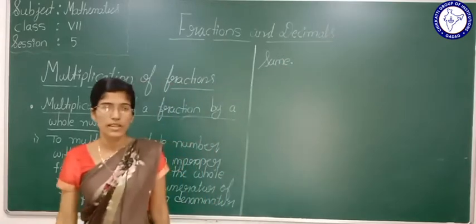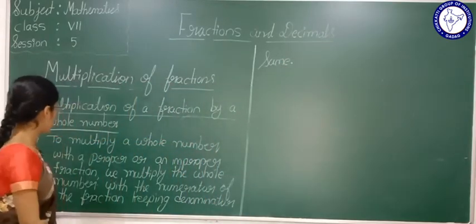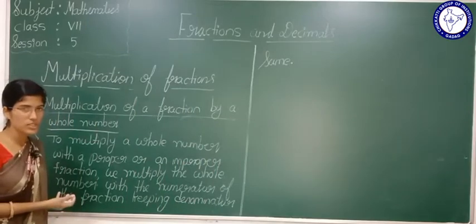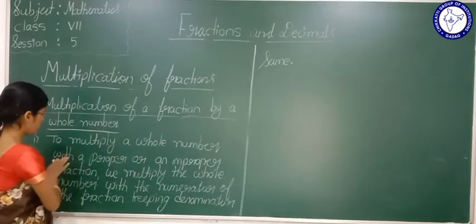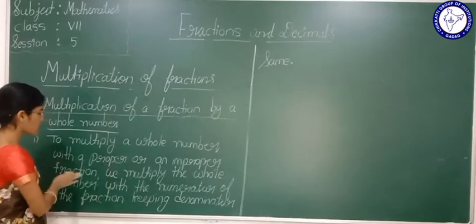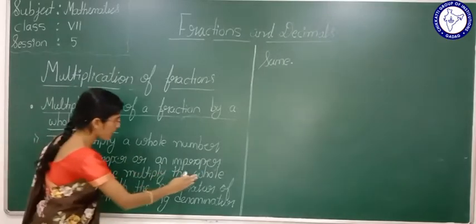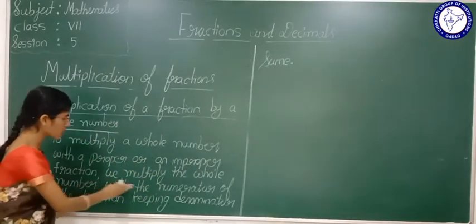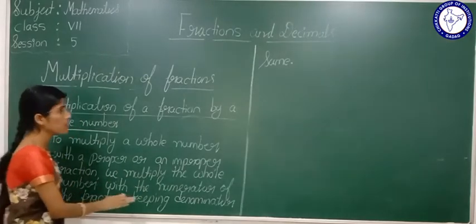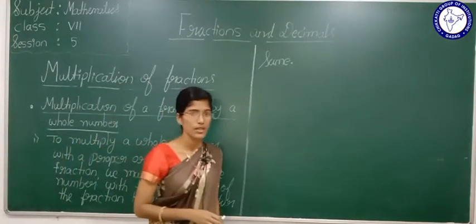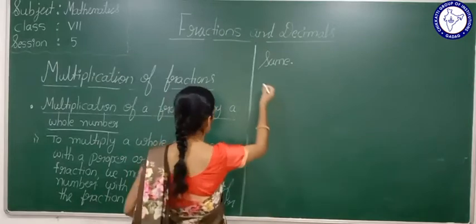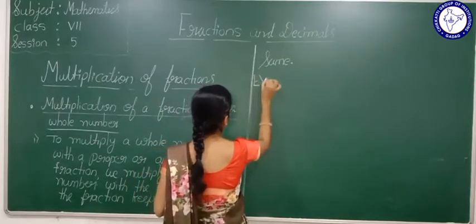Now see here students, what I told you, that only I have written here. To multiply a whole number with a proper or an improper fraction, we multiply the whole number with the numerator of the fraction, keeping the denominator same. Based on this we will solve some examples.